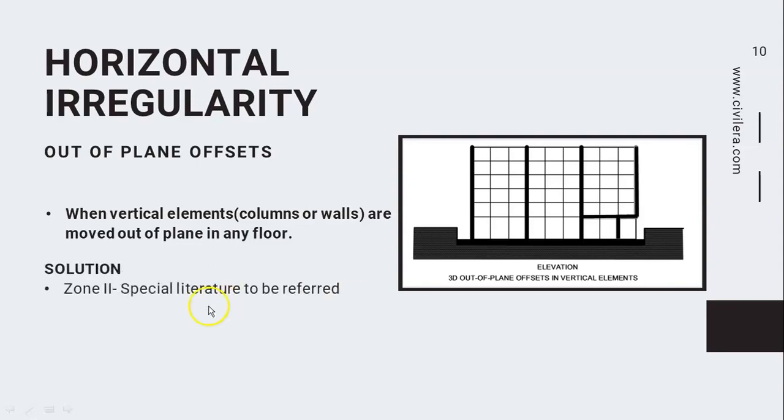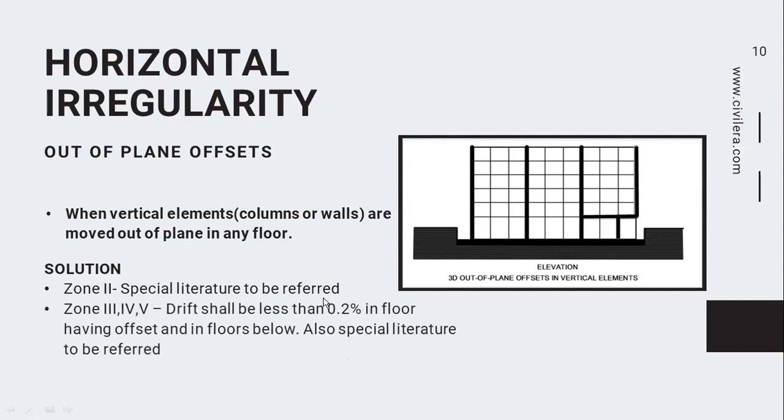Now in zone 2, special literature is to be referred. That's the code provision for out of plane offsets. In zones 3, 4 and 5, the story drift due to lateral forces shall be less than 0.2% in the floor having the offset and in the floor below. Also special literature is to be referred. So here the drift between this floor and the next floor should be less than 0.2%. That is one mandatory clause that the code tells you.